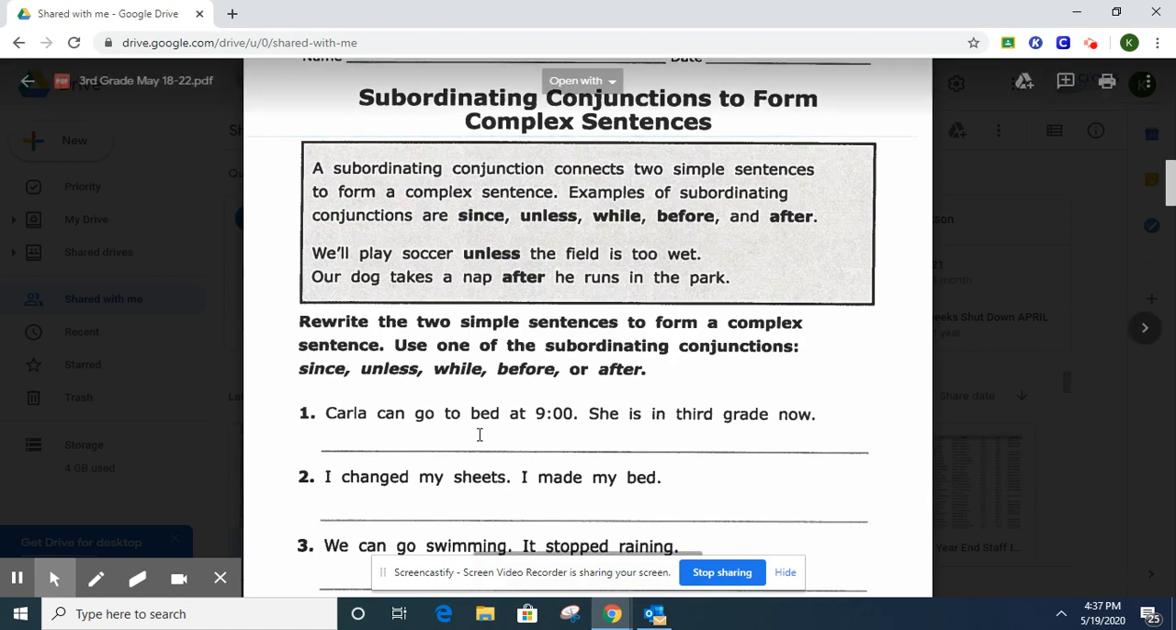Unless she's in 3rd grade, that doesn't make sense. While does not make sense. Before or after does not make sense. So the best word for this is since. It also means the same thing as, kind of similar to, because. Carla can go to bed at 9 because she is in 3rd grade now. But because isn't an option, so you've got to use the word since.